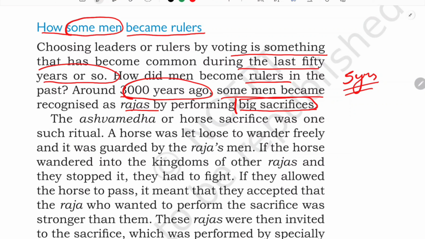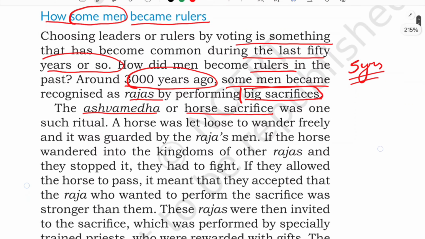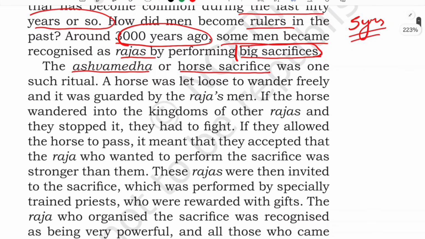One of the biggest sacrifices during that time was the Ashwamedha sacrifice. Okay, Ashwamedha or horse sacrifice. See here, it doesn't mean that they are going to kill the horse. Okay, it was a ritual. They are not going to kill the horse, it was a ritual. They used to let the horse go free. Okay, let us see.